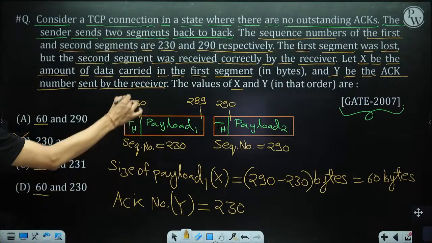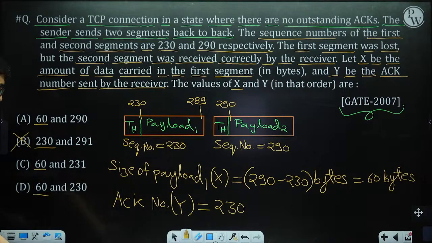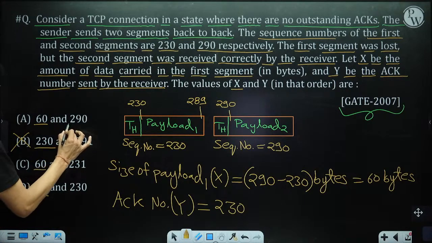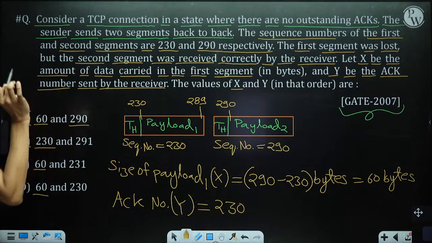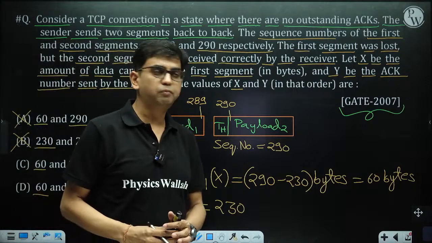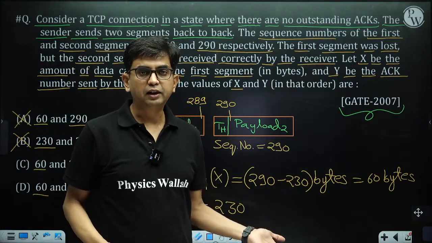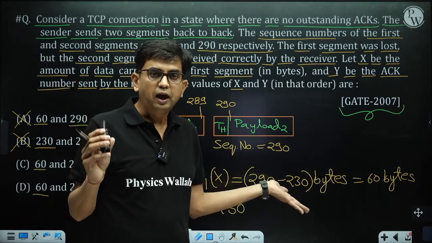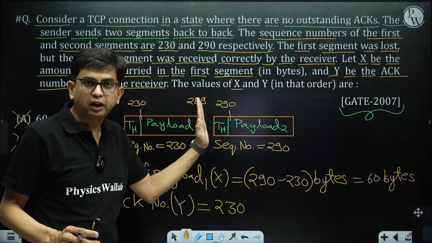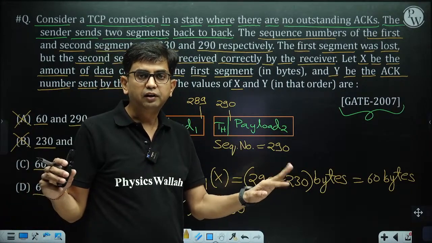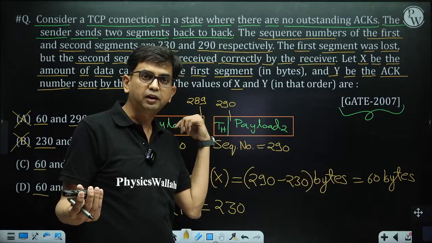So 230 means I am looking for byte number 230. What about 290? If the receiver says 290, it means I am looking for 290 and have received everything up to byte 289. Is that true? No, this is missing and this one is received.